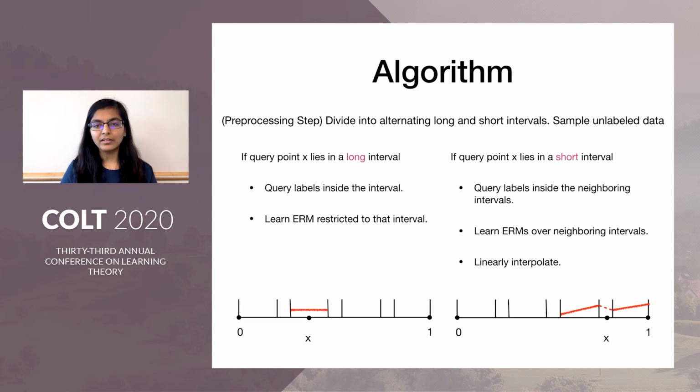So overall, the algorithm is this. We first do a pre-processing step where we divide into alternating long and short intervals. Then we sample some unlabeled data and then use different prediction strategies depending on whether a query point X belongs to a long interval or a short interval.